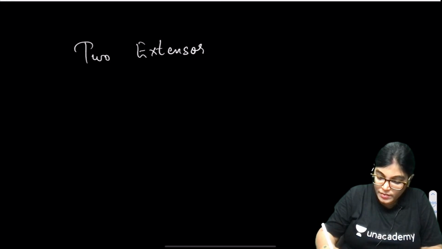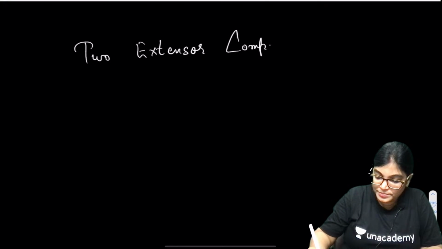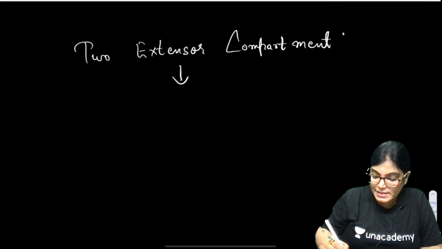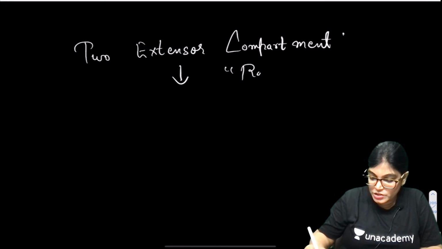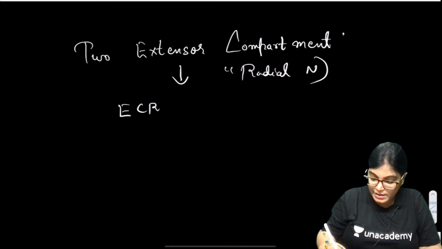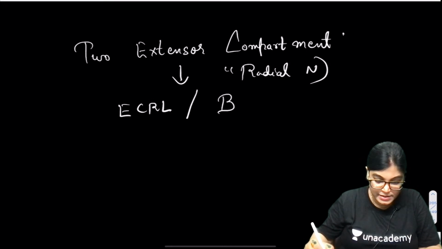We have just seen actually two extensor compartment muscles which directly receive innervation from radial nerve, ECRL and brachioradialis.